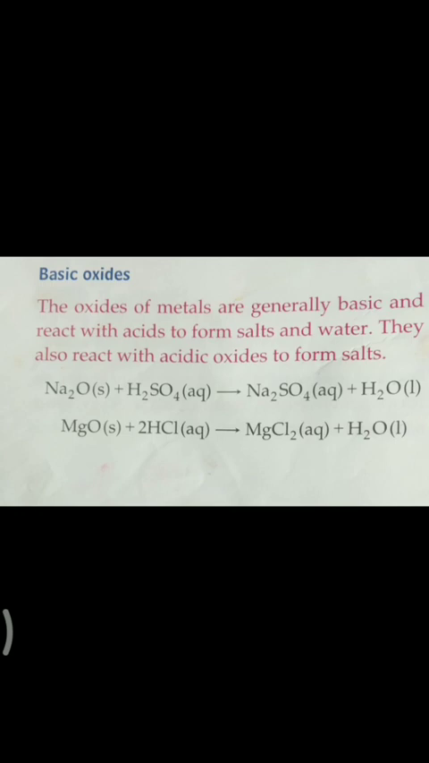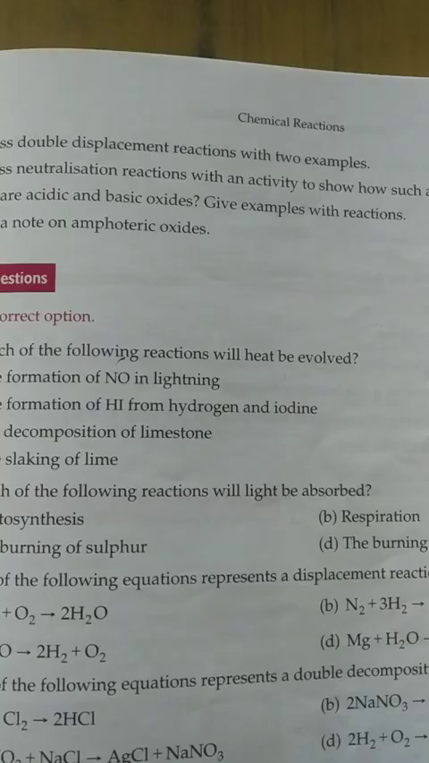Basic oxides, the oxides of metals are generally basic and react with acid to form salts and water. They also react with acidic oxides to form salt. Then 2 reactions they have given. Sodium oxide when reacts with sulfuric acid forms sodium sulfate and water. Magnesium oxide when reacts with hydrochloric acid forms magnesium chloride and water.